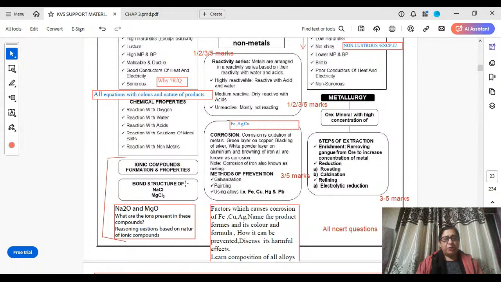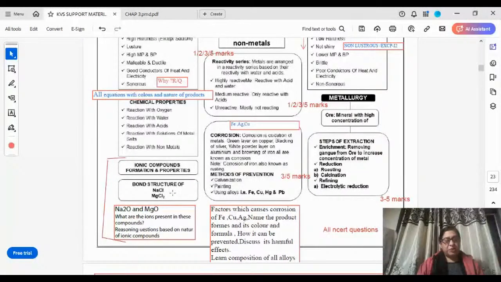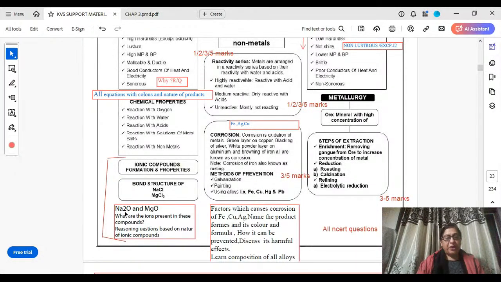Next important topic is ionic compound, their formation and properties. So nature of bond in ionic compound, ionic bond, properties of ionic bond, properties of ionic compound. Very important question, 1, 2, 3 marks question. Again, formation of, show the formation question given in NCERT as it is. Show the formation of MgCl2. Show the formation of Na2O, MgO, and also learn CaO, calcium oxide.